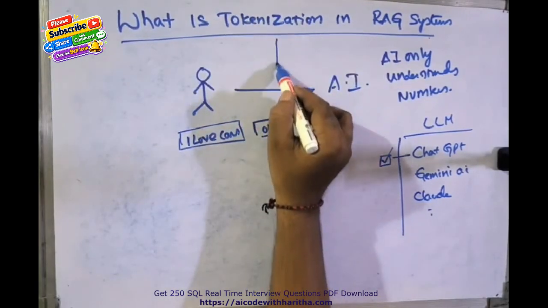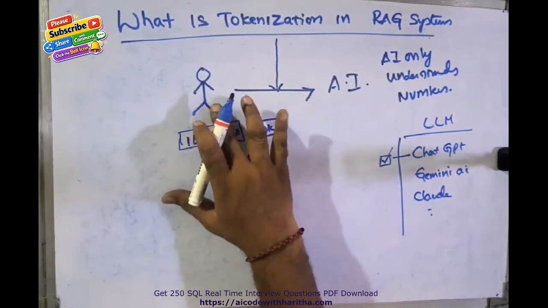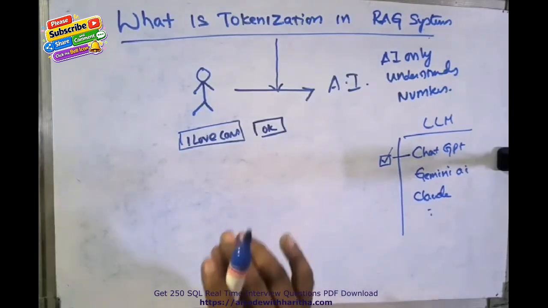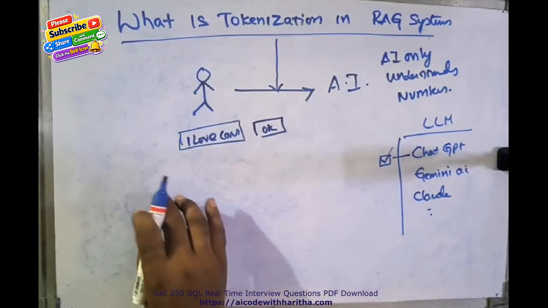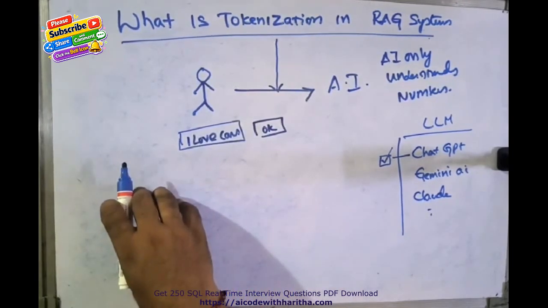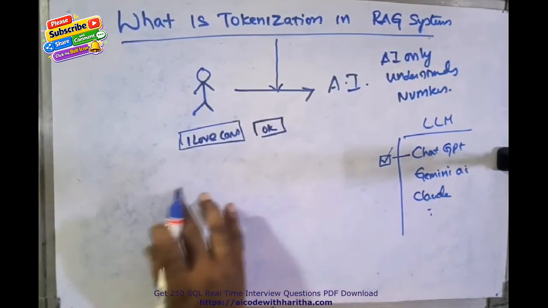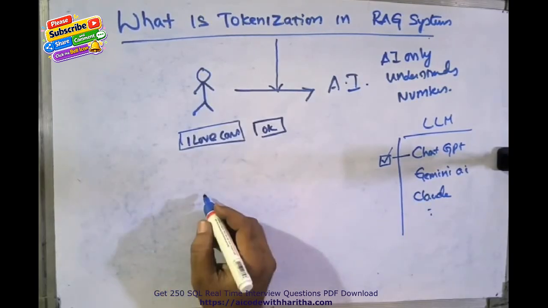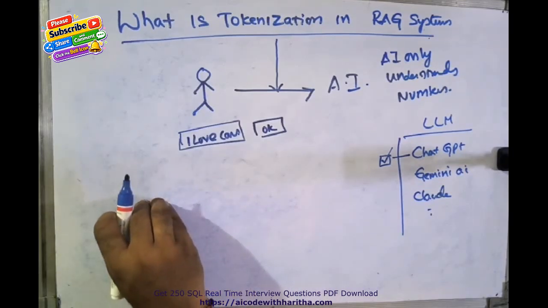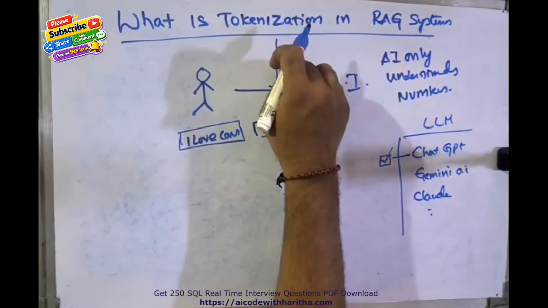To fix the problem of communication between humans and AI, there is tokenization, which is a mediator. For example, two people are there, one speaking Chinese and the other speaking English. The Chinese person doesn't know English, and the English person doesn't know Chinese, but they want to do business. Now they require one human communicator to translate English to Chinese and Chinese to English. That translator in this scenario is tokenization.